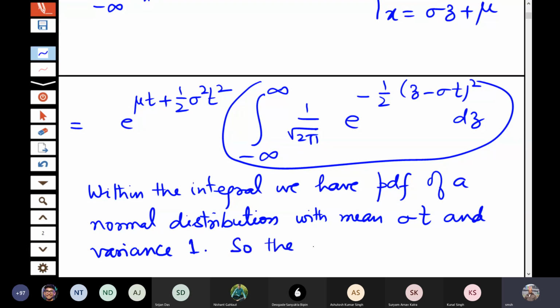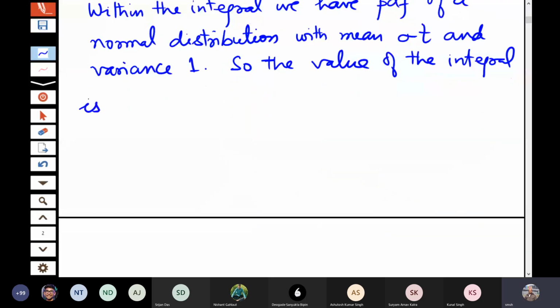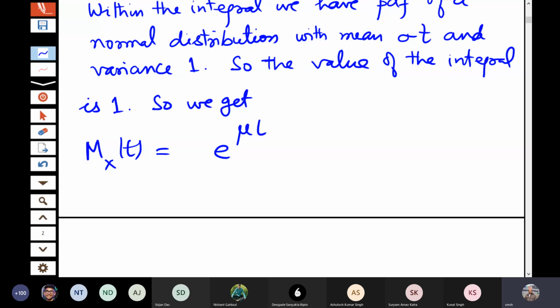So the value of the integral is 1. So we get moment generating function as e to the power mu t plus half sigma square t square. So is this derivation clear?